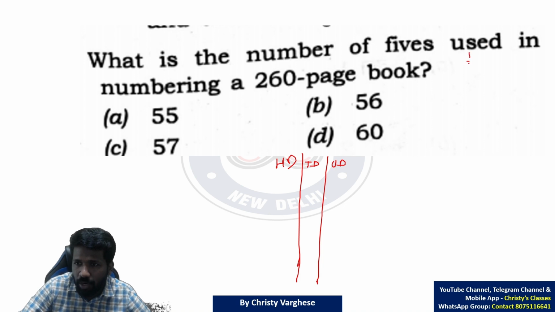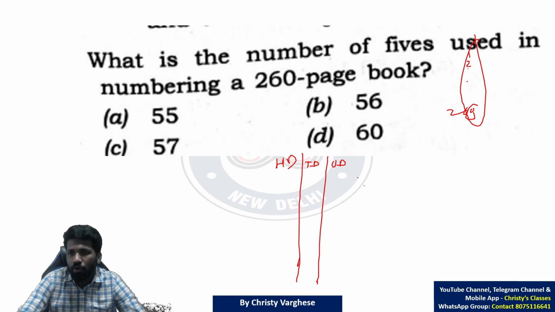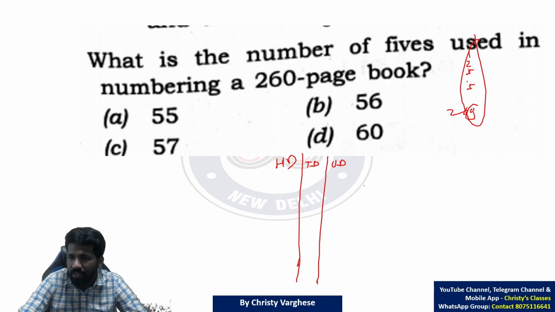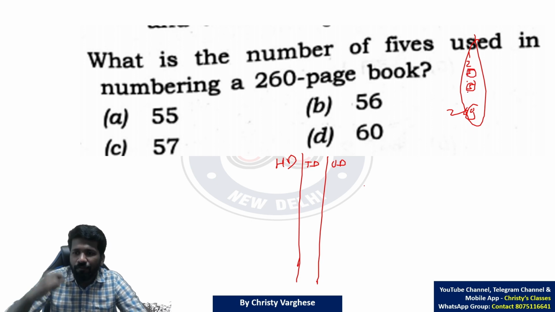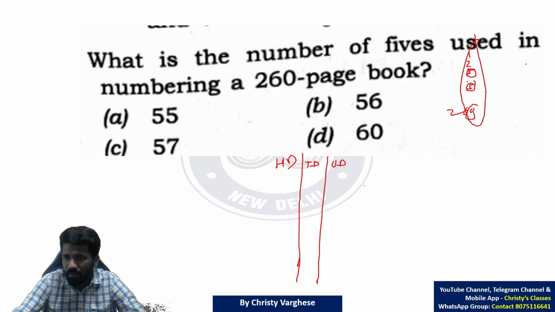The pages 1, 2, 3 up to 260, all of them have a unit digit, right? So in the 260 unit digits, how many are 5? 5, 15, 25, 35, 45 up to 95. These all have unit digit 5, right?